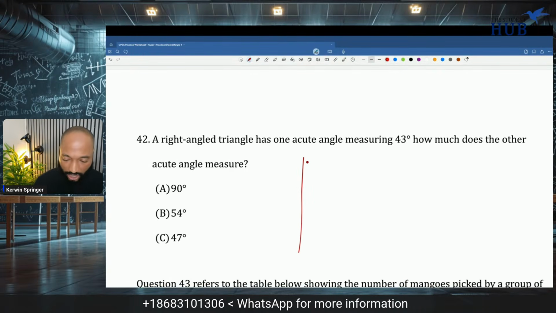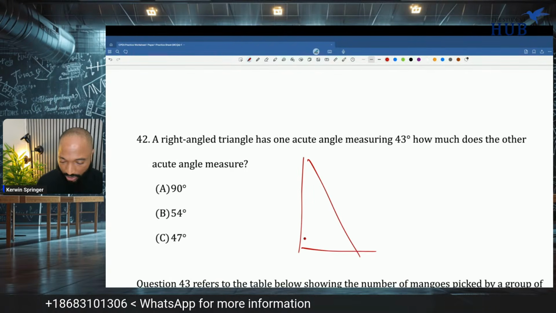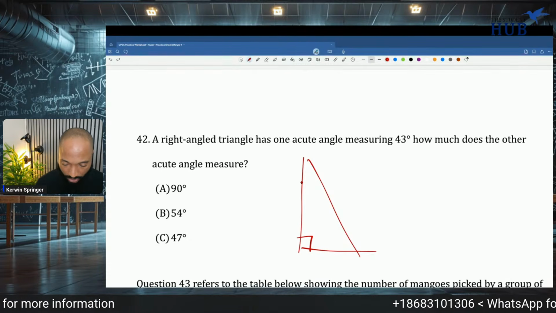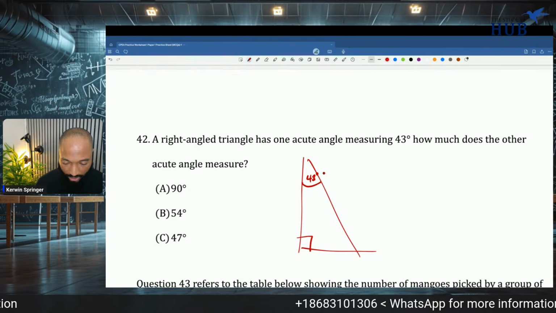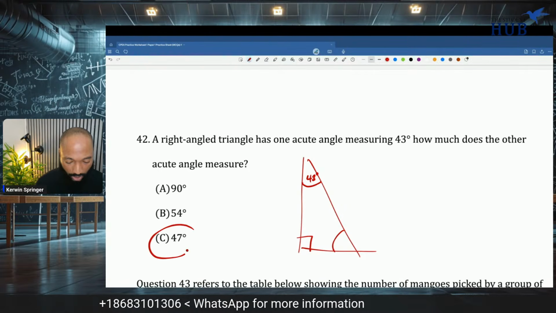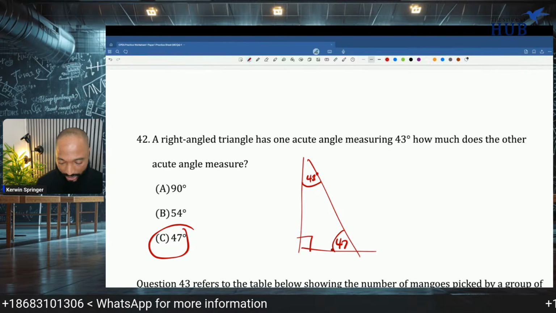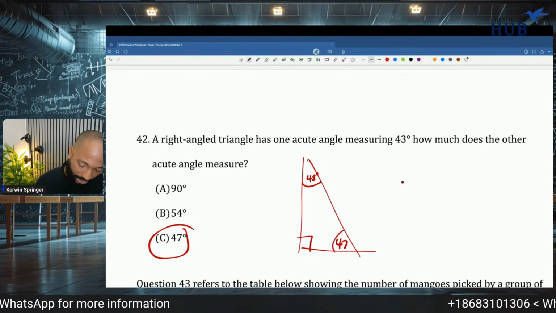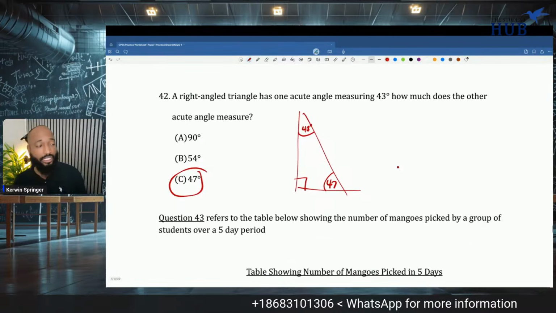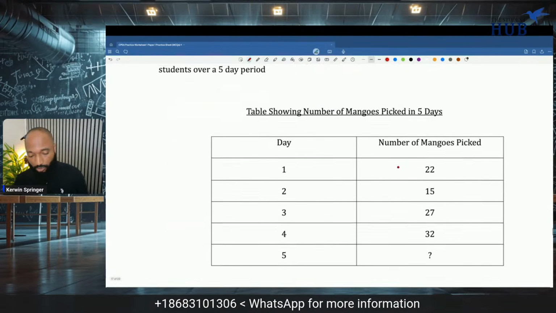A right angle triangle has one acute angle of 43 degrees. What is the size of the other angle? Well, these two angles need to add up to give me 90. So I'll put 47, and 47 and 43 is 90. 90 plus 90 is 180. This is free marks if you know how the angles in a triangle work. Let's move right along.